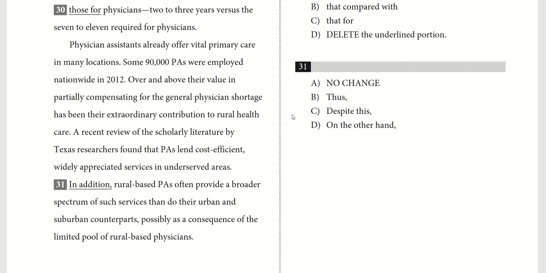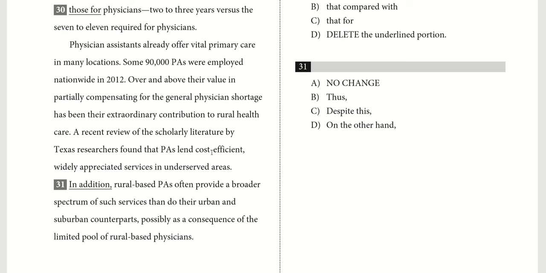For B, it's "thus." When we say thus, that means that what's about to follow is somehow a logical consequence of what was said before. Is that the case here? Not really. It doesn't logically follow that they provide a broader spectrum of services given what we were told before.